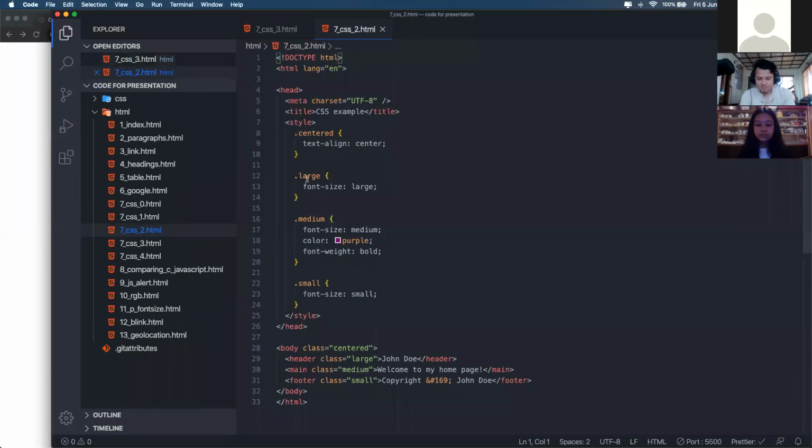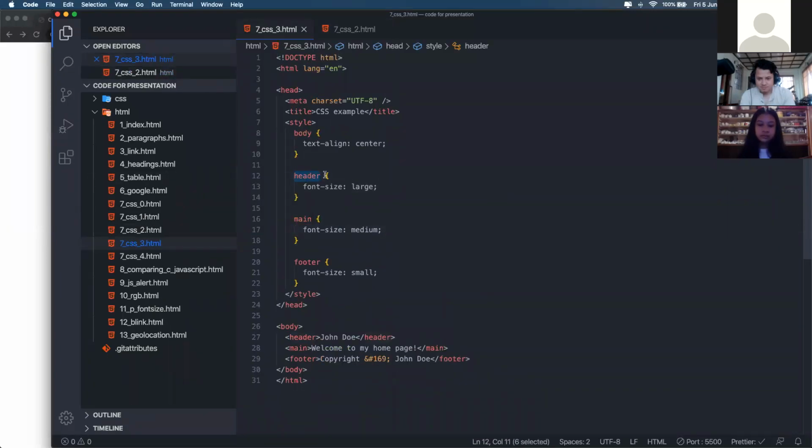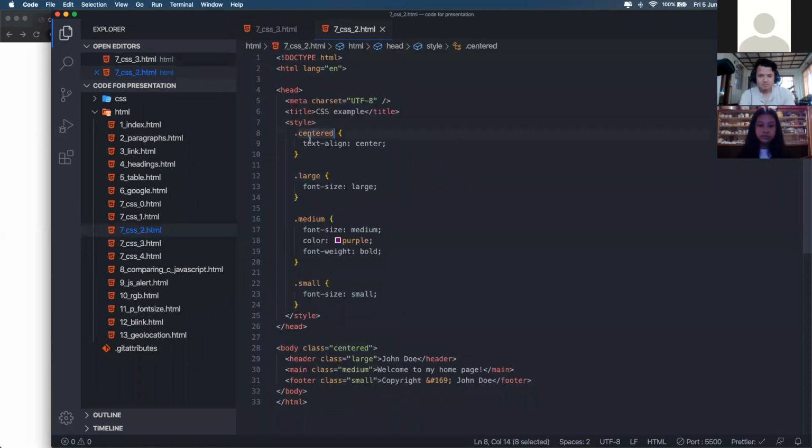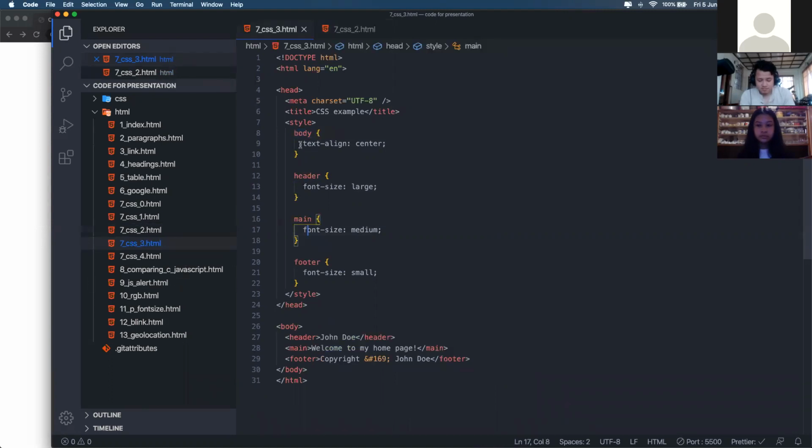Instead of using these class name properties, we can also specify these styles on the actual tags. So this is not an HTML tag. There is no tag called centered, there is no tag called large, there is no tag called medium and all. But if we want to style the tags directly without specifying any class name, we can do that. In our body portion, we have header, main and footer, right?